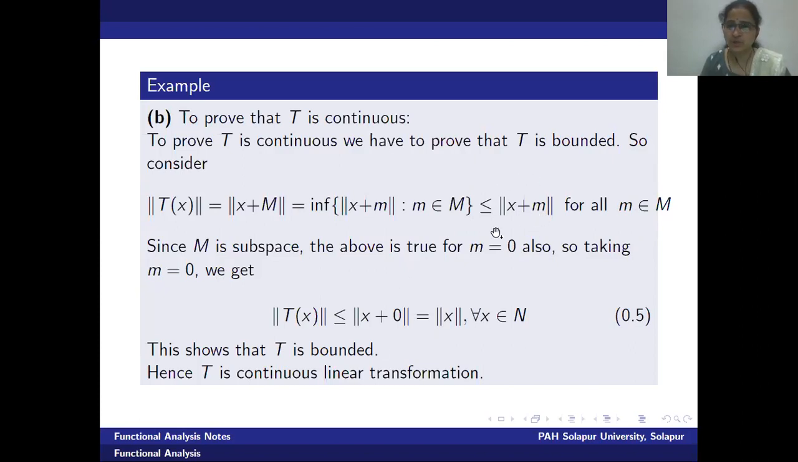Therefore, norm of T of x is less than or equal to norm of x plus m. Let me put m equal to 0. Therefore, it gives us norm of x plus 0 equal to norm of x. That is, norm of T of x is less than or equal to norm of x. The bound value here is 1. That is, the inequality we have obtained is norm T of x is less than or equal to 1 into norm of x. Therefore, the mapping T is bounded. Hence, T is a continuous linear transformation.